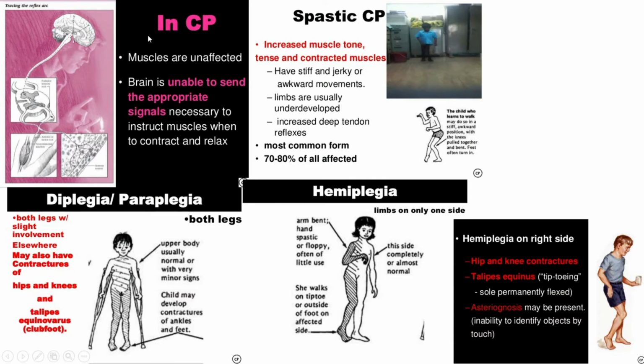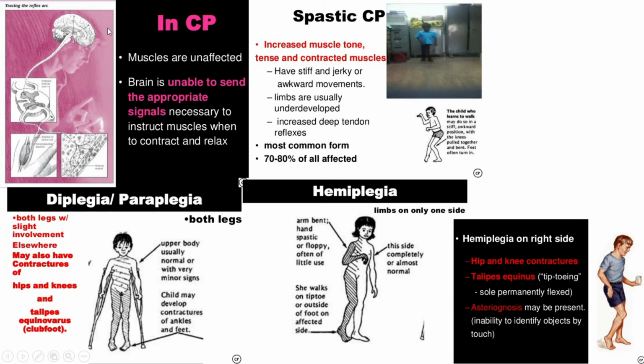In cerebral palsy, the muscle is not affected. Okay, what is affected is the brain. So the brain is unable to send appropriate signals for necessary action, which will be taken by the nerve when the muscle will contract or when it will relax. Okay, and believe me, this neurological pathway is very interesting, but the normal action of the muscle and neural bed is very complicated. If there is any problem in any pathway, then all the system will collapse.